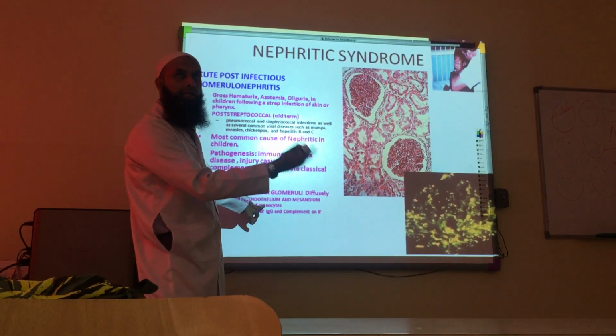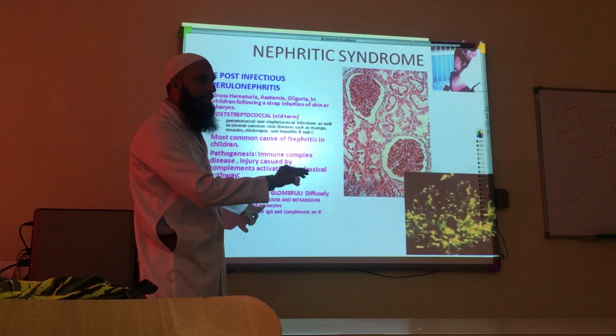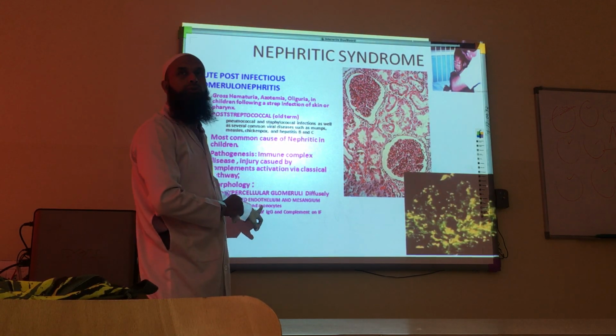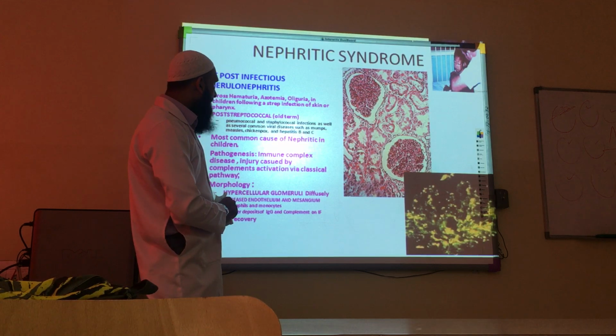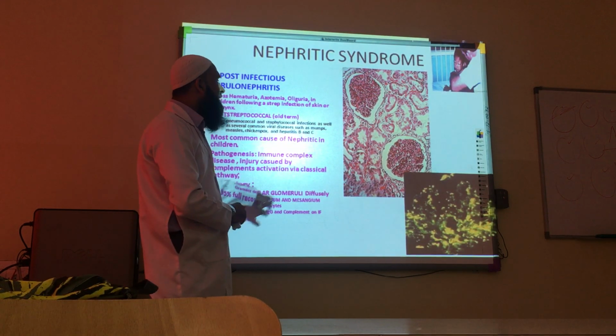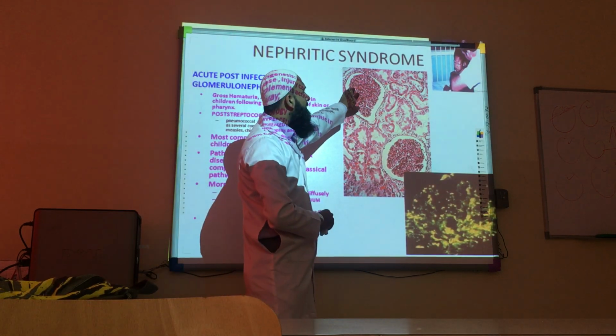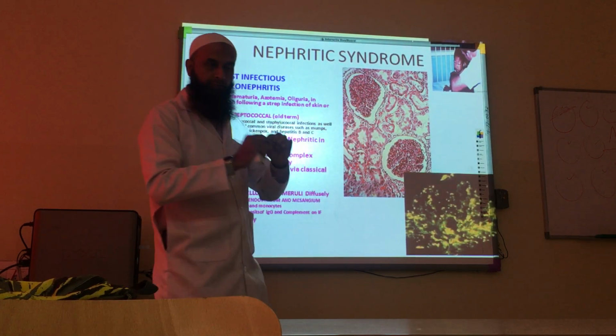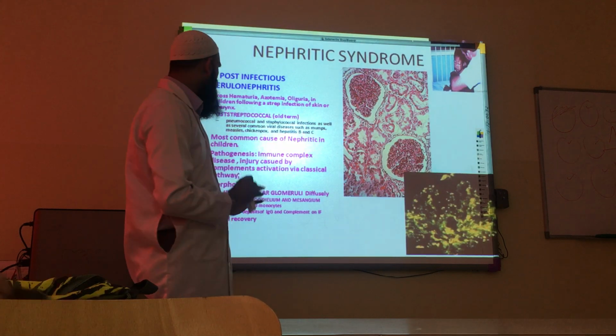If it is converting into acute and chronic, you can also find some monocytes and macrophages. So there is diffuse hypercellular glomeruli, with increased endothelium and mesangium. Not only the endothelial cells but also the mesangium is proliferative.